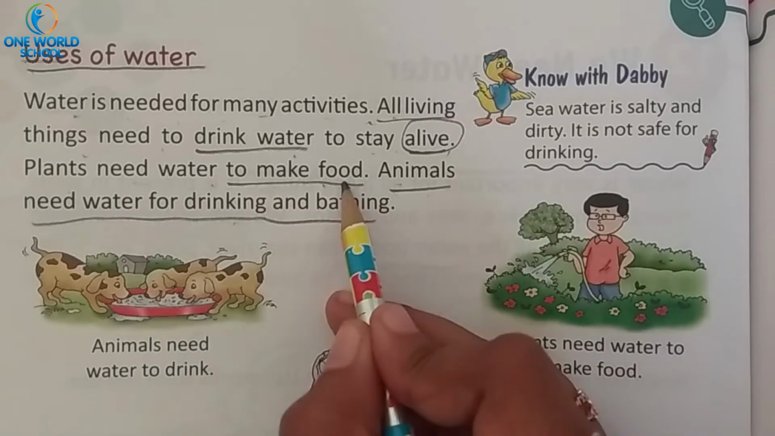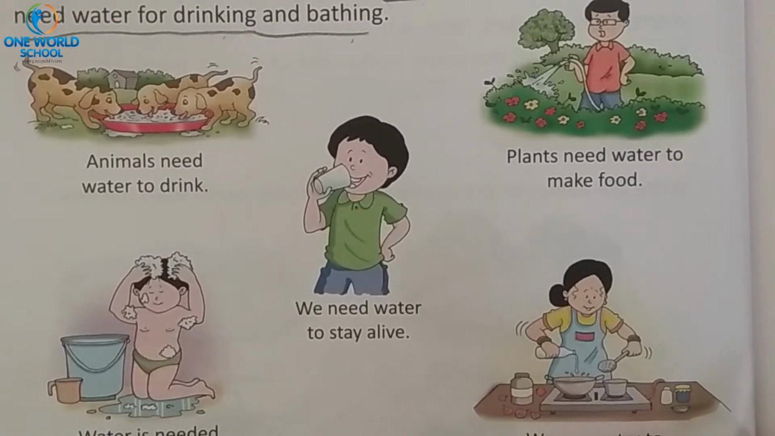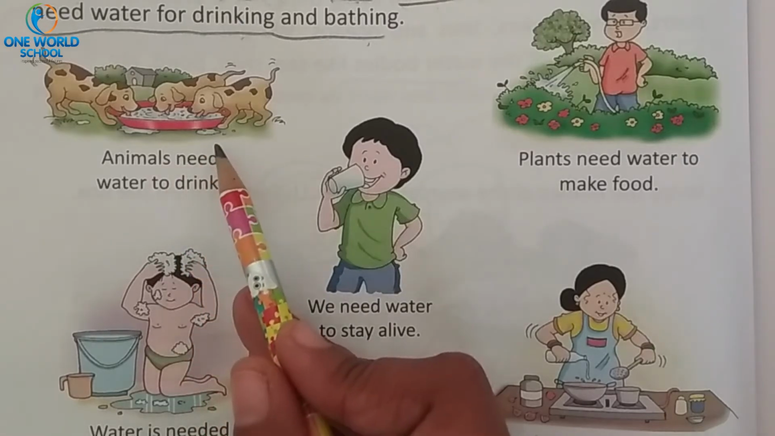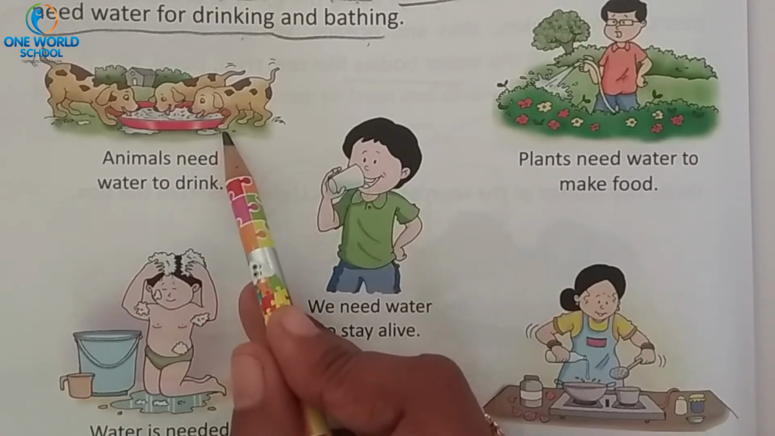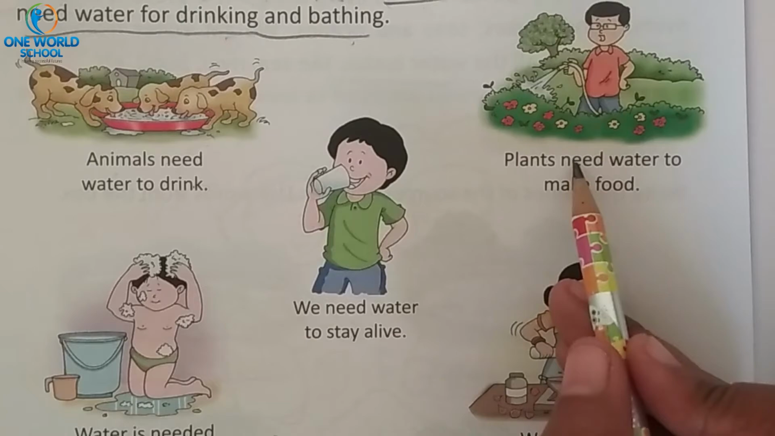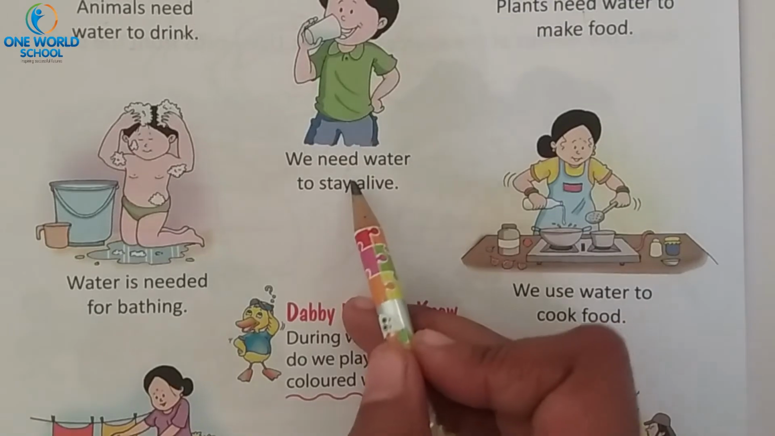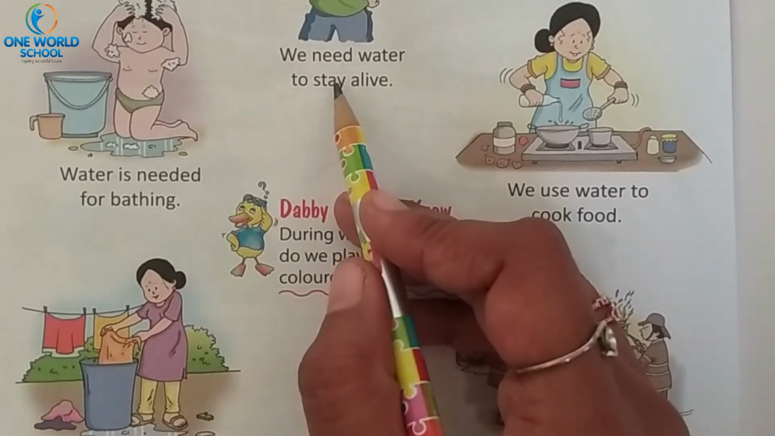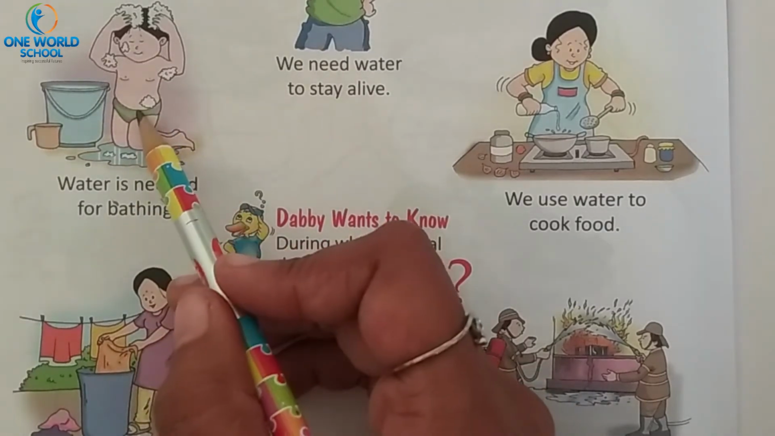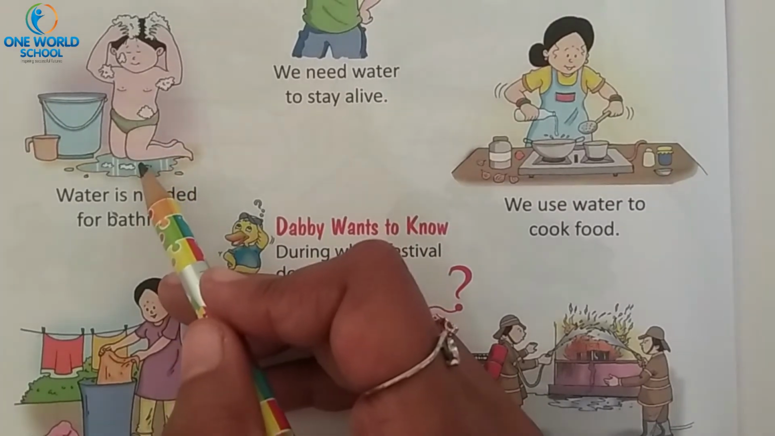Now see, they have given some pictures. First one, what is this? Animals. Why do animals need water? Animals need water to drink. Then plants need water to make food. Then we need water to stay alive. What are the different uses of water? Again, water is needed for bathing. See, one boy is there. What is he doing? He is taking a bath.